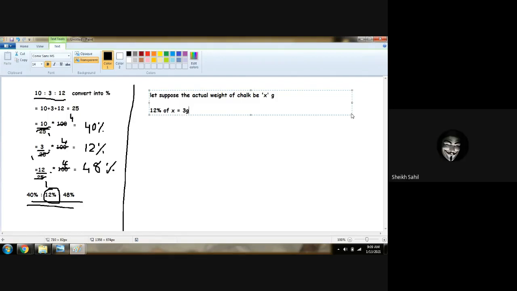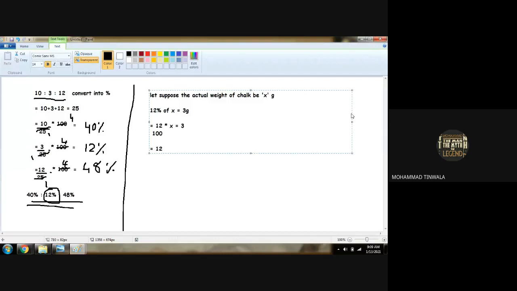So can I say that 12% will be 12 upon 100 into 100? Into 3 gram. Yes, 3.